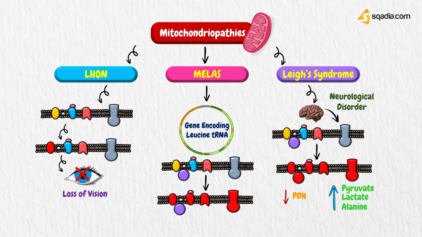Some patients respond to supplementation with lipoic acid or thiamine, coenzymes for PDH. Treatment with a low-carbohydrate, ketogenic diet has been advocated, but with limited success. So that was all about the electron transport chain and its related diseases.